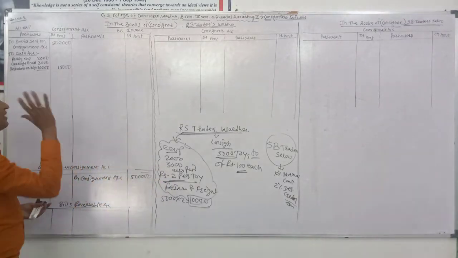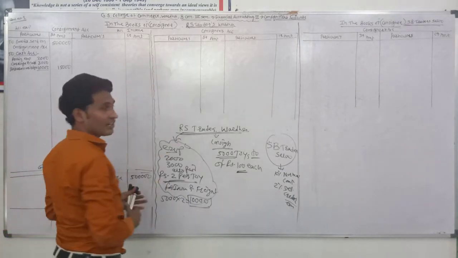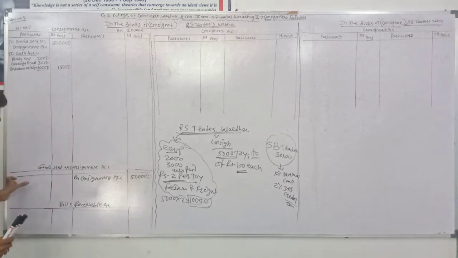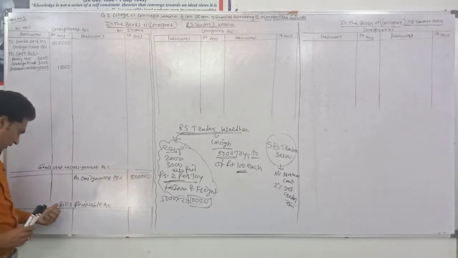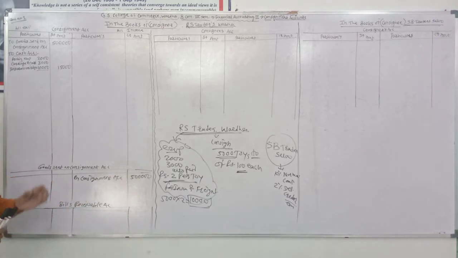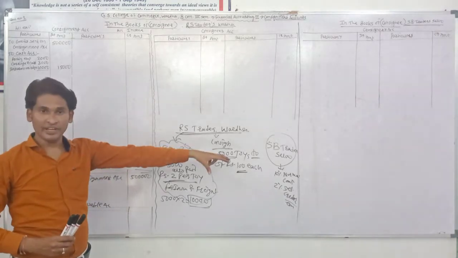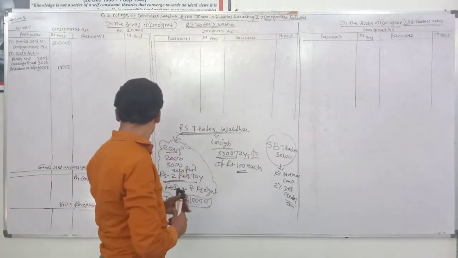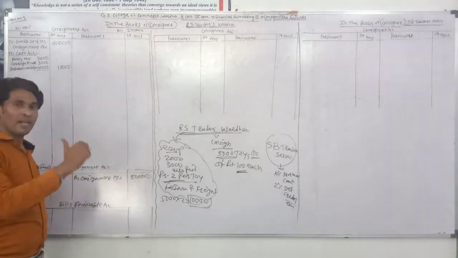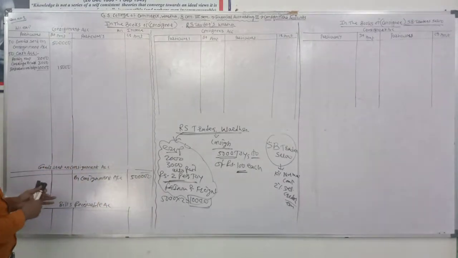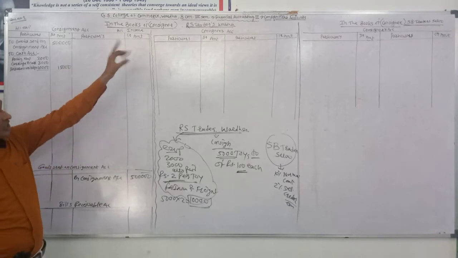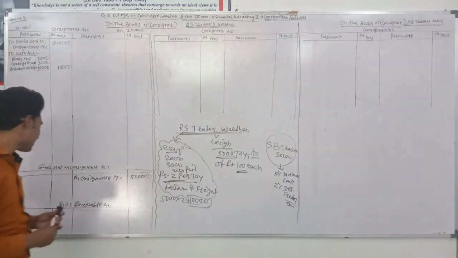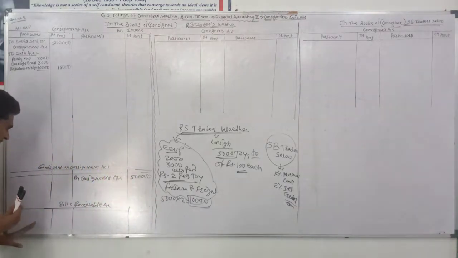Now the entry passed by the consignor, it means by RS traders. The bill received by RS traders is a bills receivable, because the bill was accepted by SB traders, and the amount is payable after some time. So this bill becomes a bills receivable for RS traders. So RS traders pass a journal entry, as the bills receivable has come into its hand.